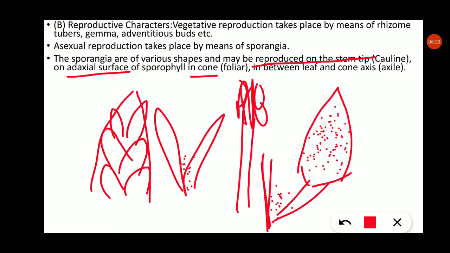So you note that the sporangia have various shapes. They are produced on the stem leaf, which is known as caulin. Then on the adaxial surface of the sporophyll in the cone, and in between the leaf and cone axis, that is known as axillary.